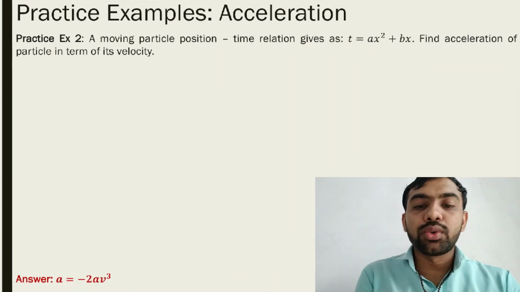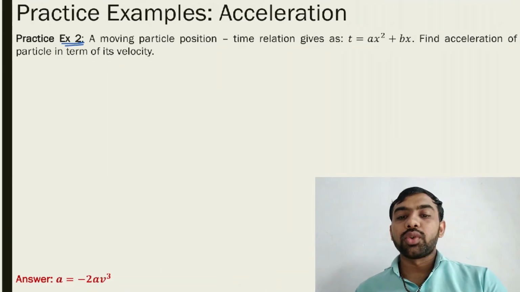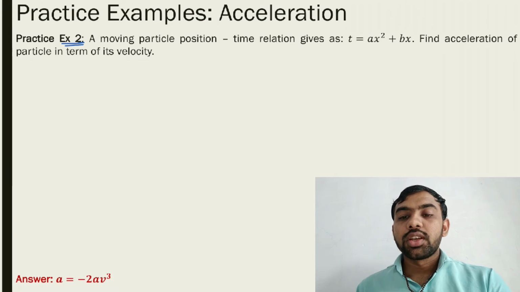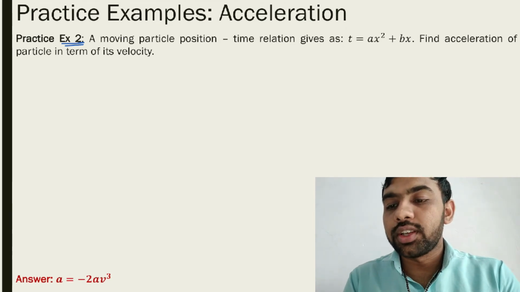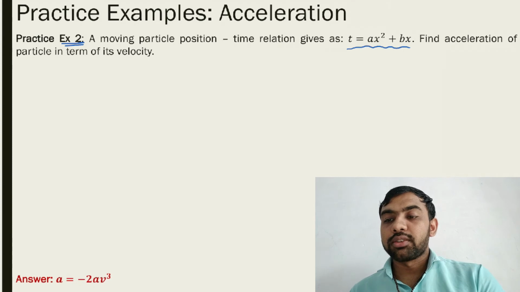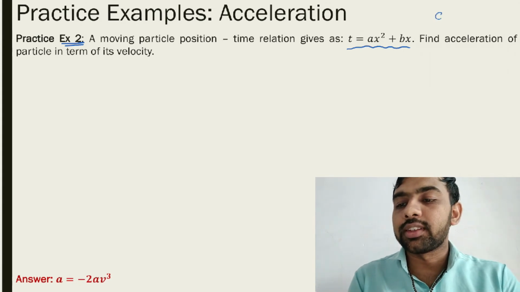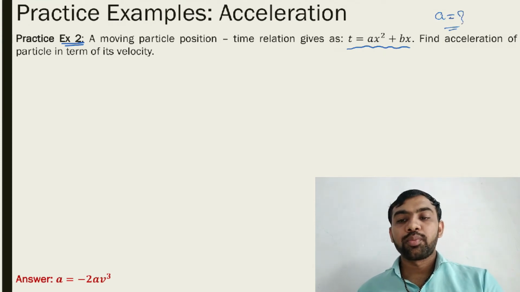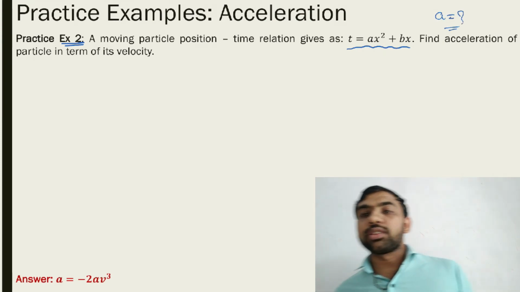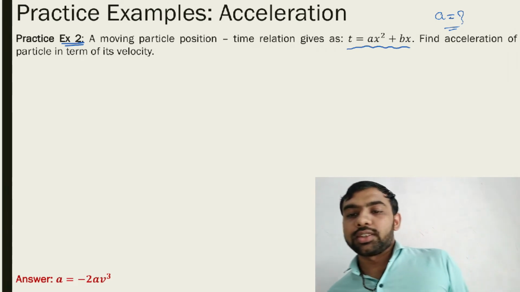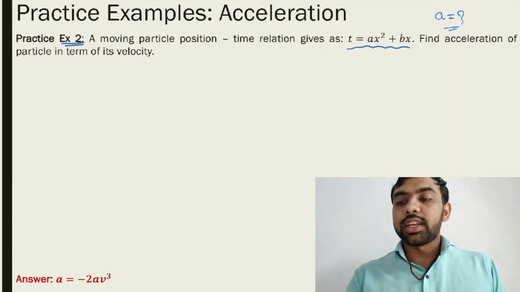Let's see example number 2. A moving particle's position and time relation is given as t equals ax square plus bx. Find the acceleration in terms of velocity. Meaning, we have to find the acceleration, but in terms of velocity. So first we have to find the velocity, then after that we go to finding the acceleration. See, what is velocity actually?